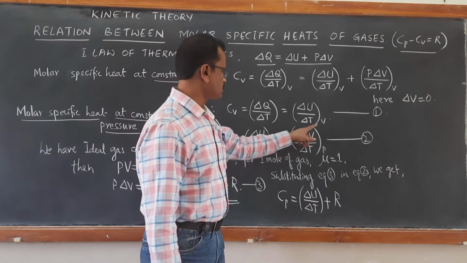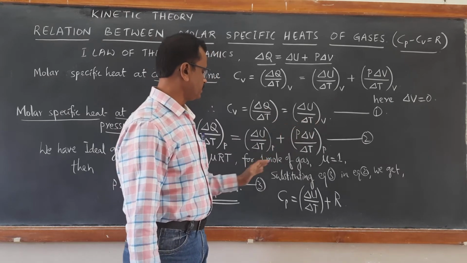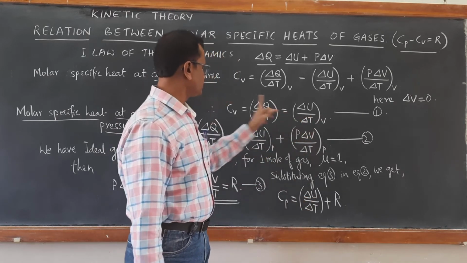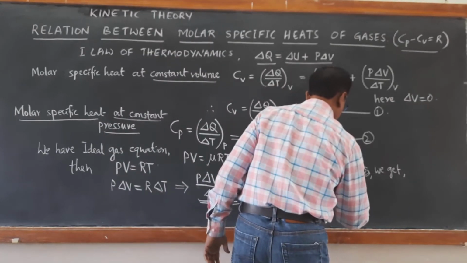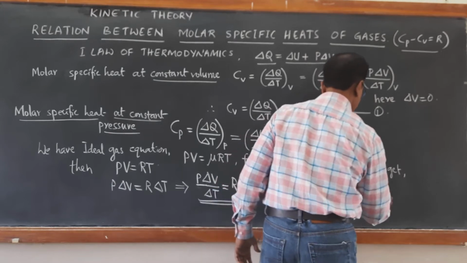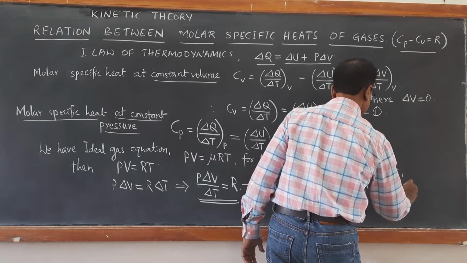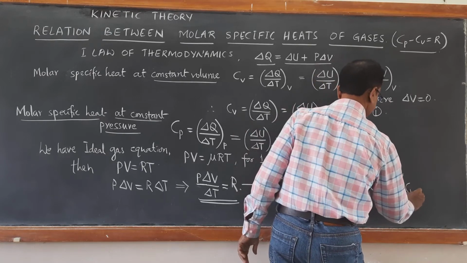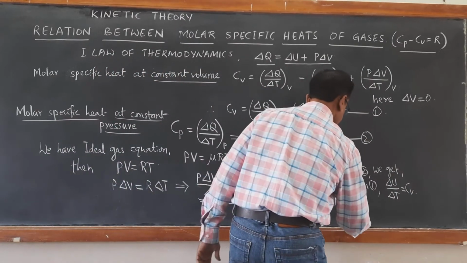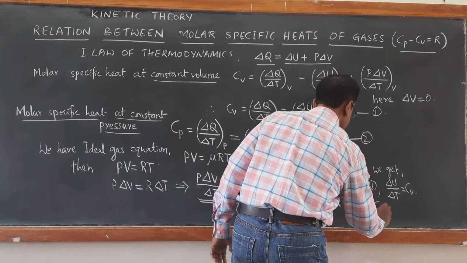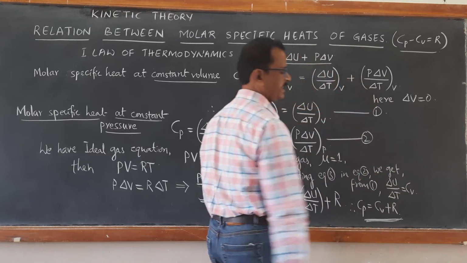Therefore, we can ignore the suffix P and V. Then delta U by delta T is equal to CV, from equation number 1. Substituting in this equation, we get Cp is equal to Cv plus R for 1 mole of gas.